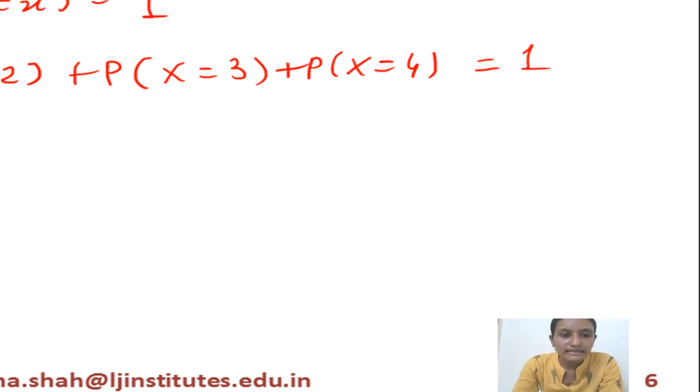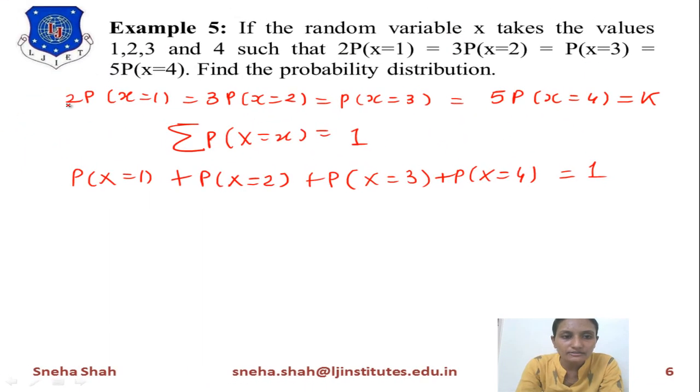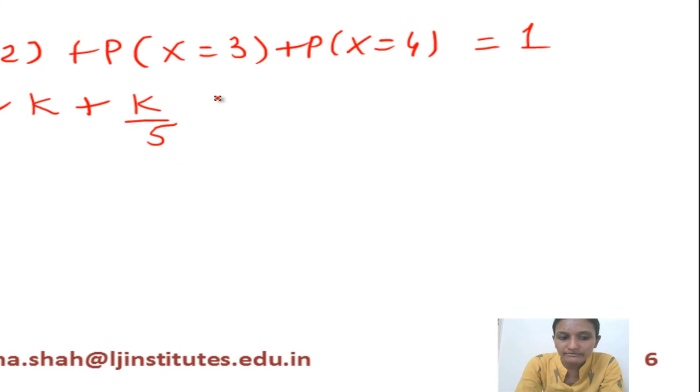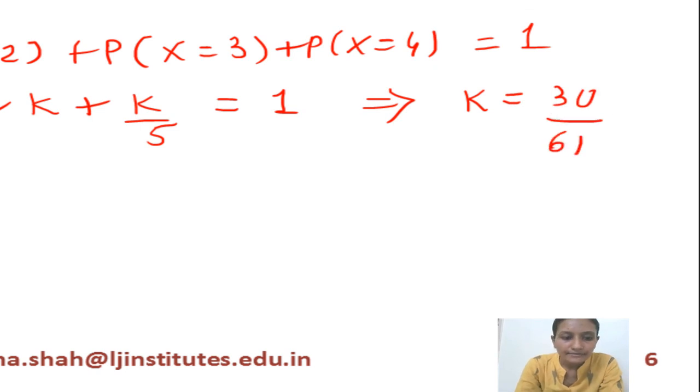Now if we take probability of x equals 1, 2 times this equals k, right? So probability of x equals 1 equals k by 2. Similarly, this will be k by 3. This one is k directly, plus this 5 goes over here, so it is k by 5, and the sum equals 1. Now if we simplify this, we get the value of k equals 30 by 61.